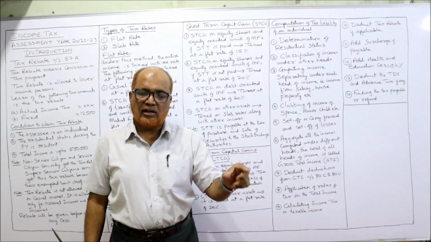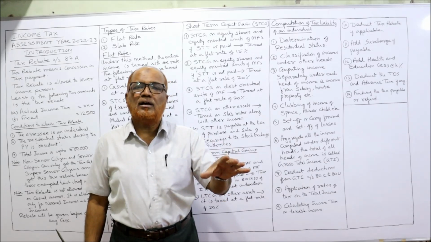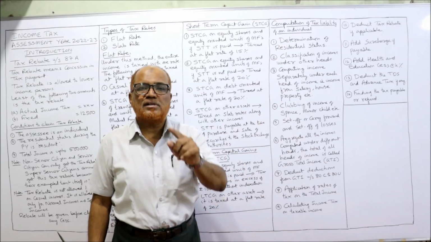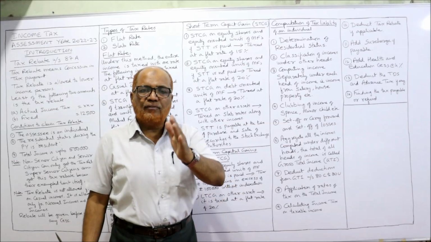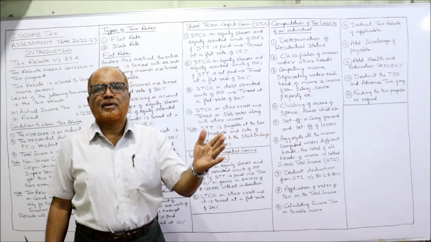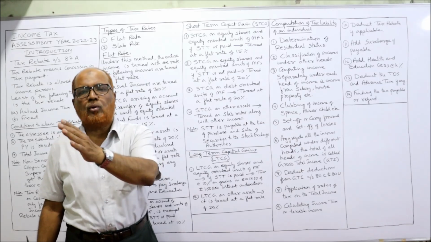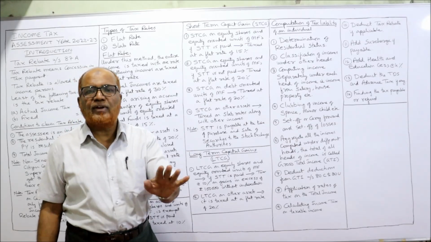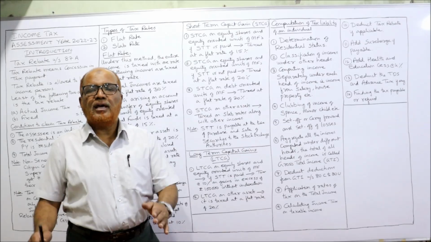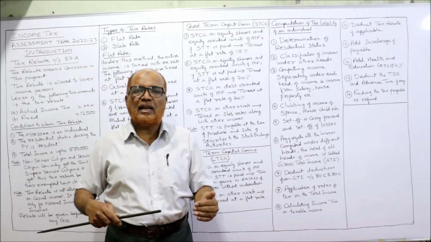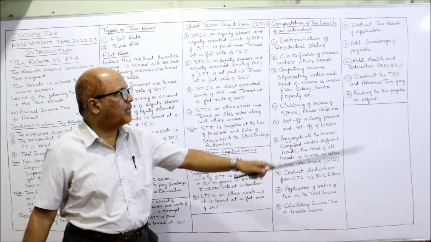If he has earned more than 50 lakh rupees during the current previous year, then surcharge is applicable. Different rates of surcharge are there: from 50 lakh to 1 crore, 1 crore to 2 crore, 2 crore to 5 crore, over 5 crore. So 4 different rates of surcharge are there. If the income is below 50 lakh, no surcharge is applicable.